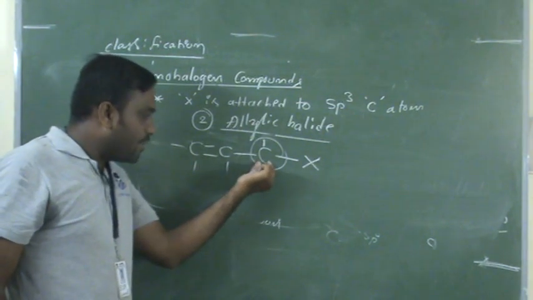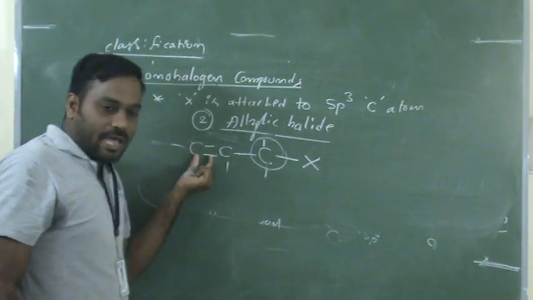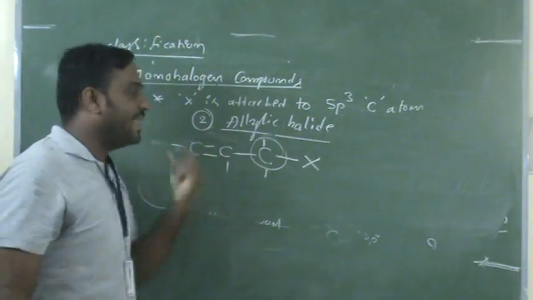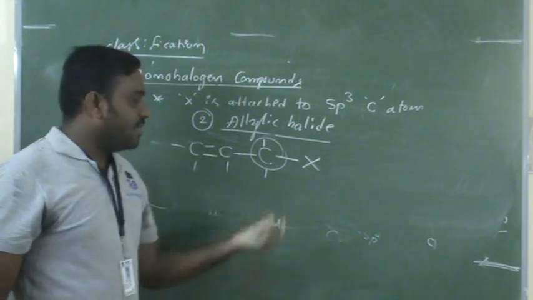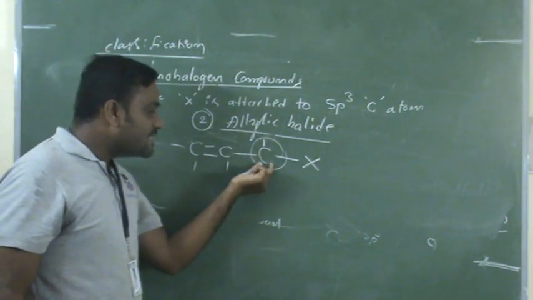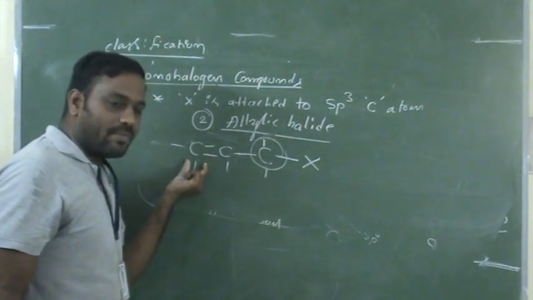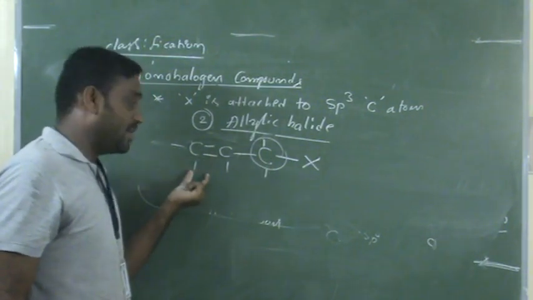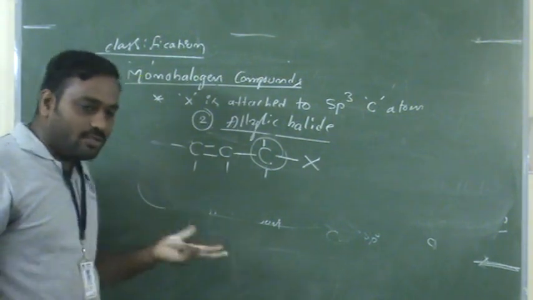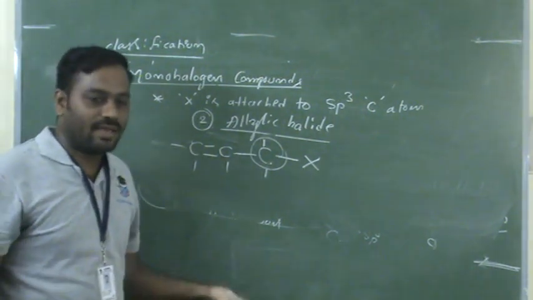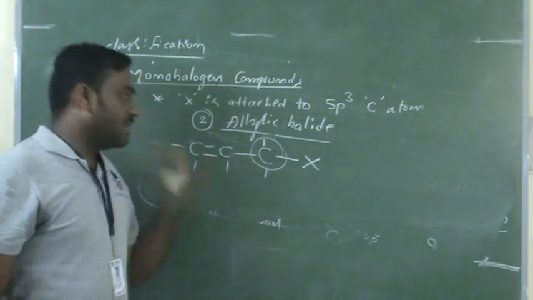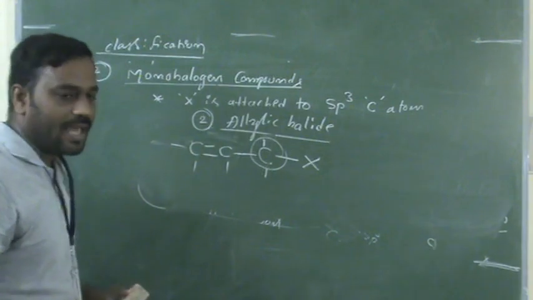That is called an allylic halide. Suppose the carbon-carbon double bond is far away, you should not think that it is an allylic halide. It should be present immediately. This is called an allylic halide.